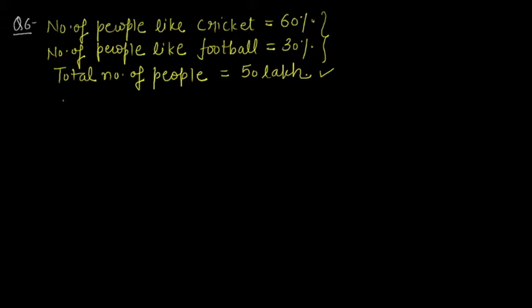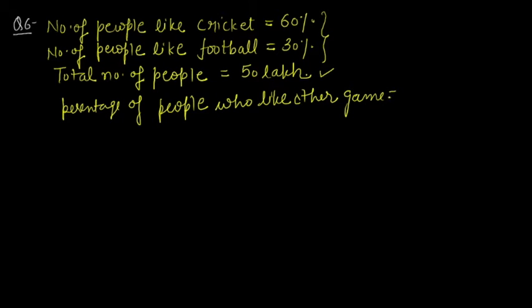So first see the percentage of people who like other games. This should be 100 minus 60 plus 30, because 60% already like cricket and 30% already like football. So out of 100, it means 10%. 100 minus 90 is 10%. Now the total count of the people is 50 lakh. You have to calculate 60% of 50 lakh, 30% of 50 lakh and 10% of 50 lakh. We have to calculate the count instead of the percentage.